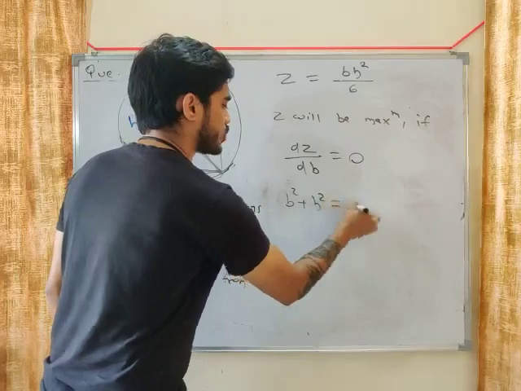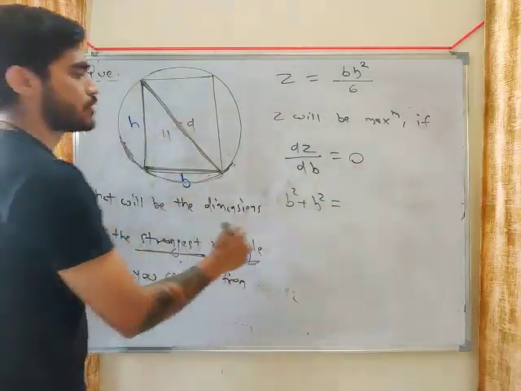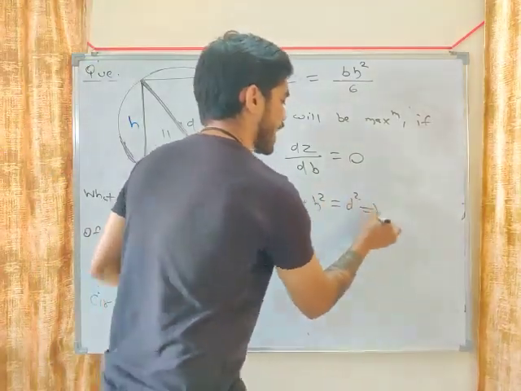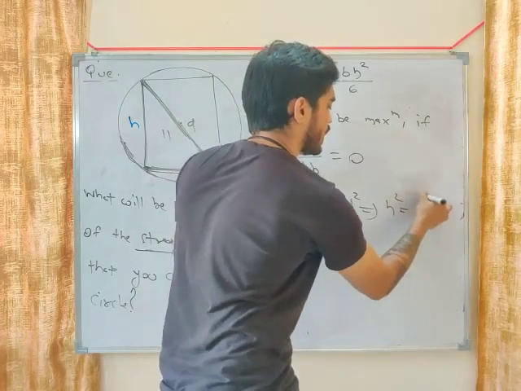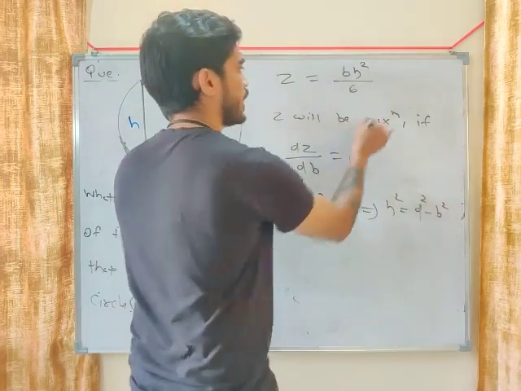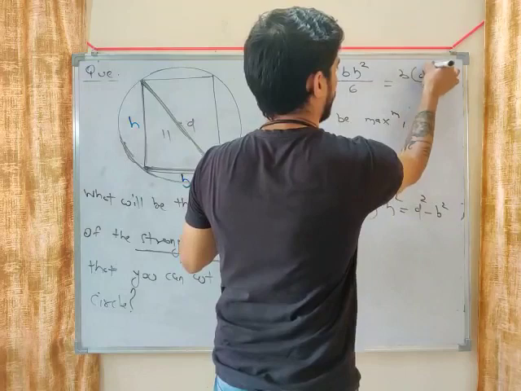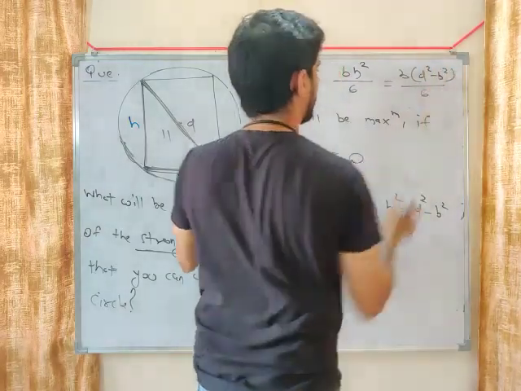b square plus h square equals d square. So I can write h square equals d square minus b square. Put it here. What will you get? d square minus b square upon 6.